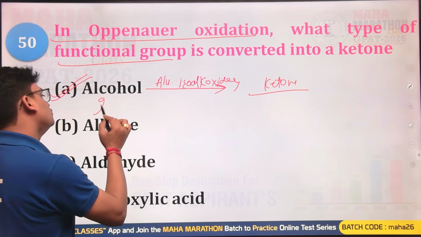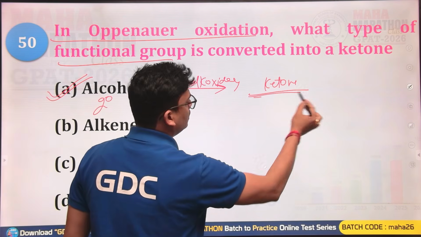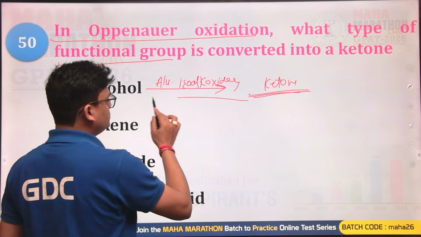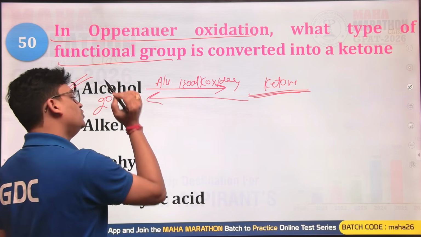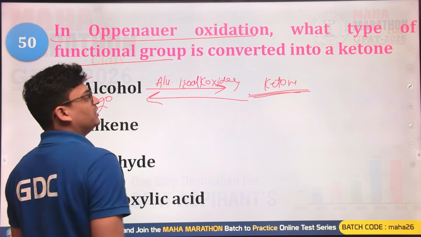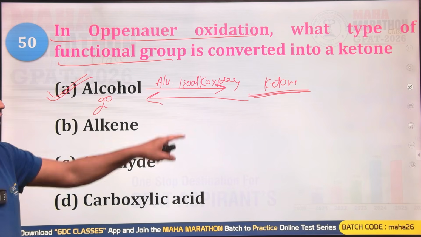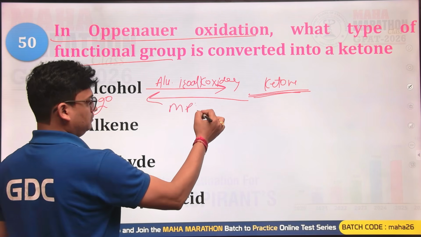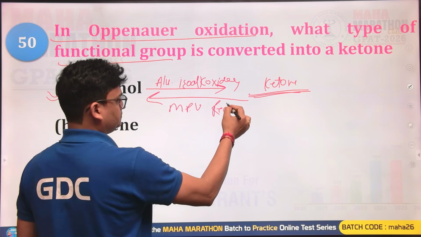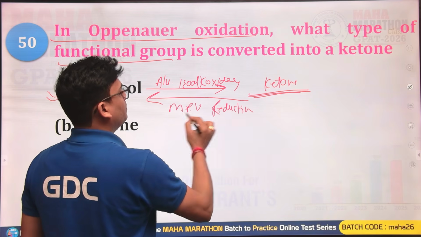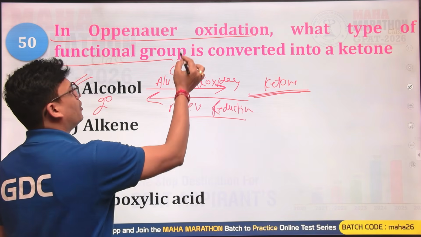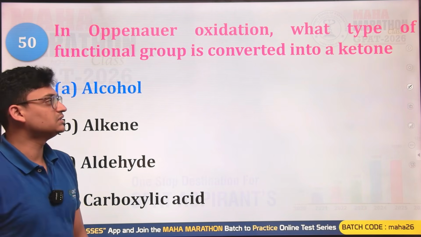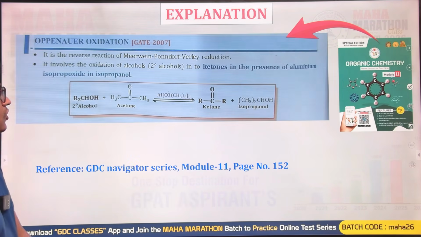So in general it's a 2 degree alcohol converting into the ketone. So that is the right answer for the Oppenauer oxidation, and the reverse is the same. Ketone will be reduced into a 2 degree alcohol by the same aluminium isopropoxide. This is the MPV reduction, and this is the Oppenauer oxidation. So option A, that is the alcohol, is the right answer for this question. Okay, alcohol is the right one.